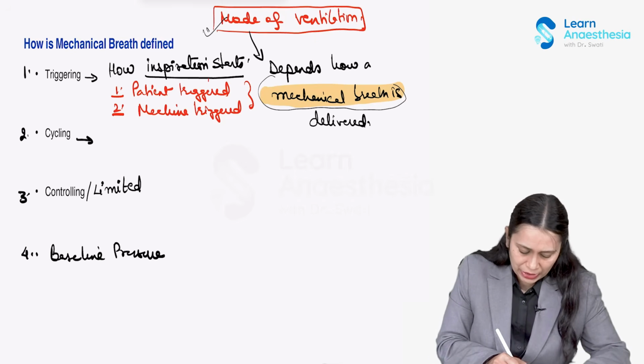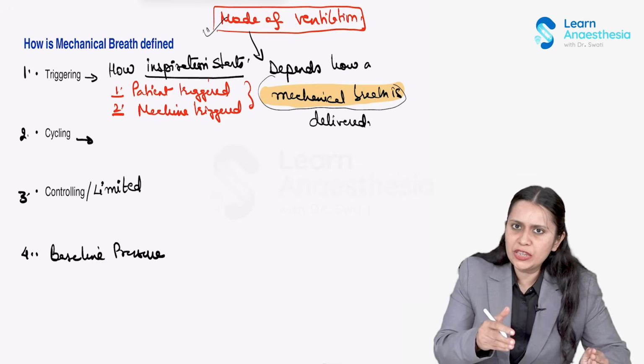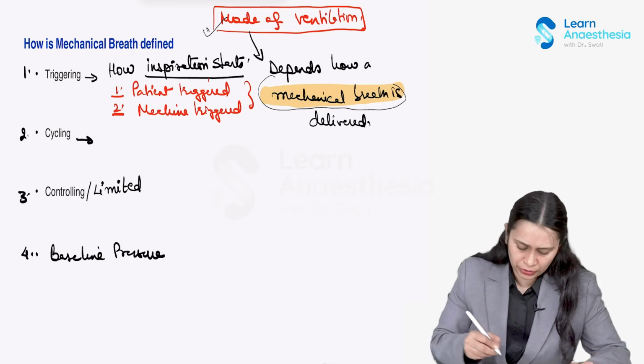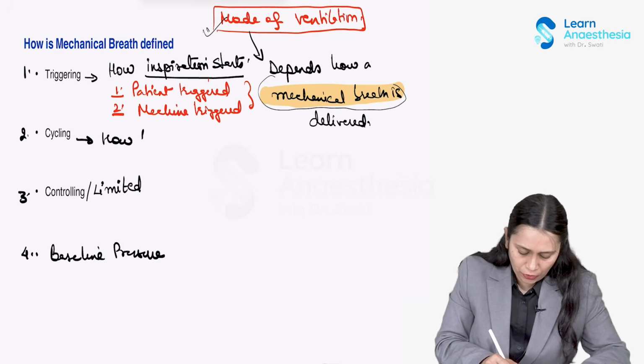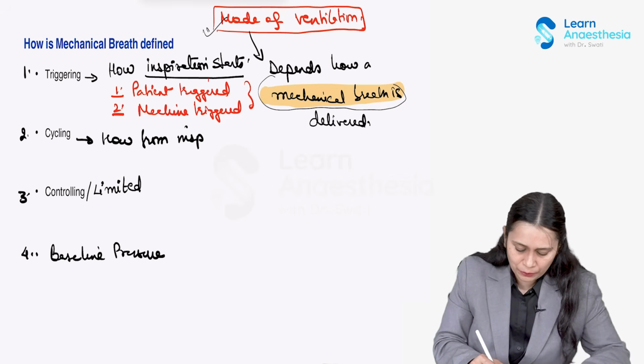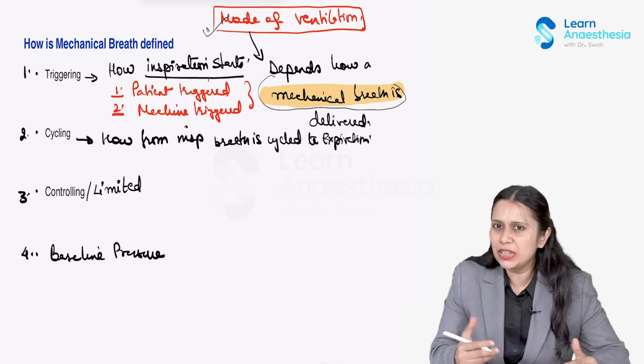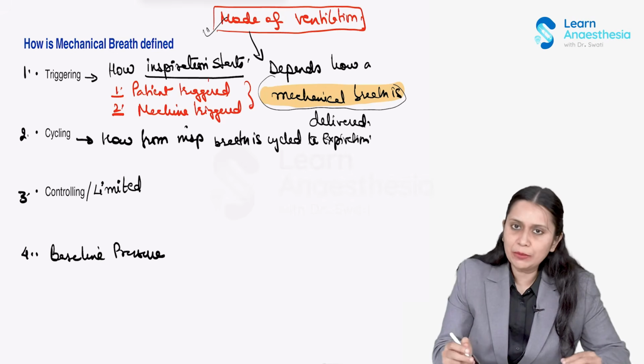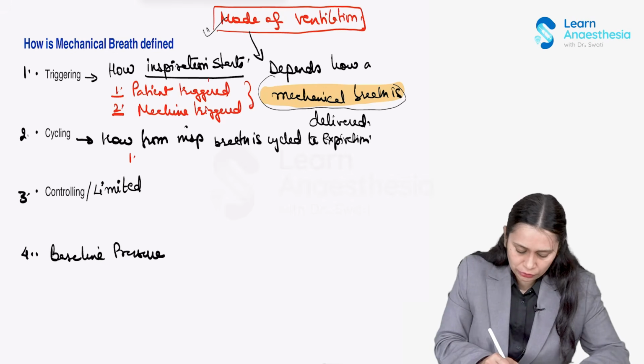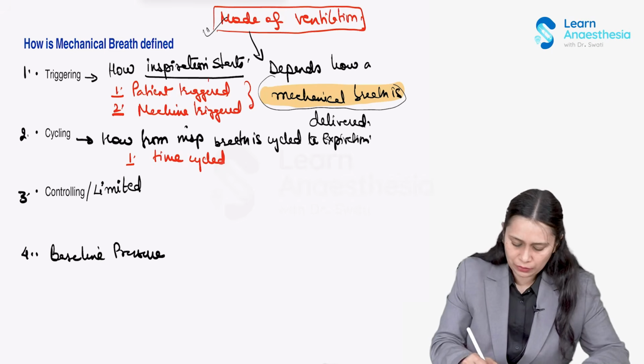Then how is the breath cycled? How from inspiration the breath is cycled into expiration. So how can breath be cycled from inspiration to expiration? Well, it can be time cycled according to the inspiration expiration time which we have fixed. So it can be time cycled. That is the commonest way which is practiced.